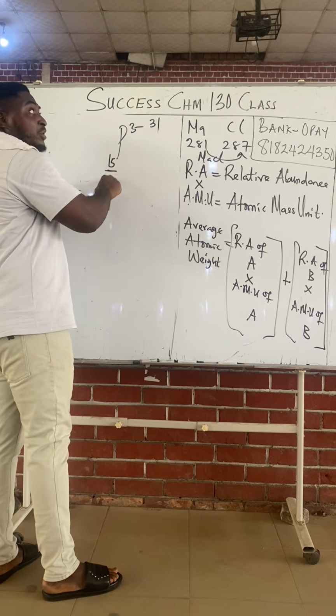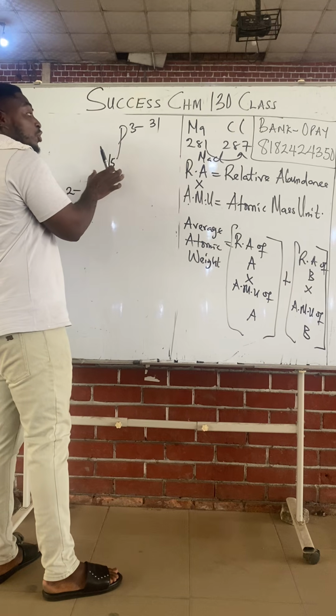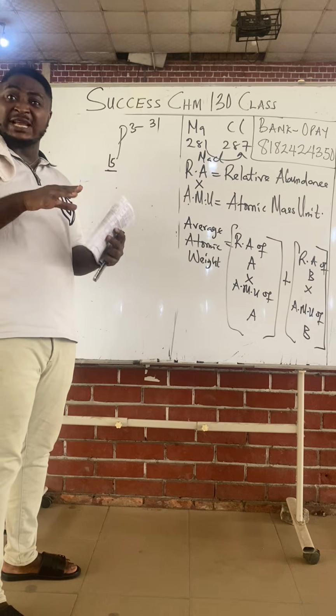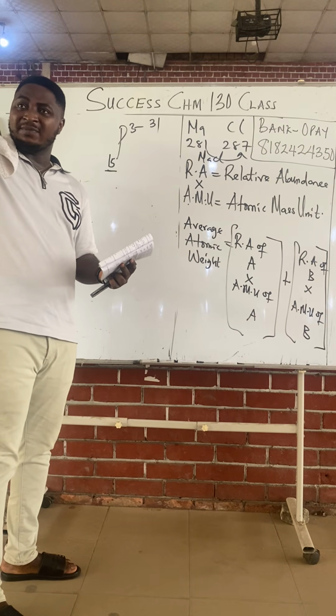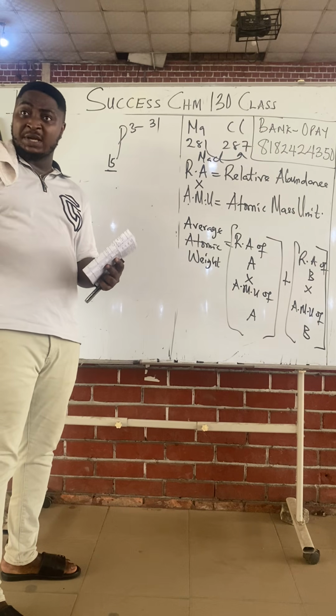If it's an odd number, you want to get the atomic mass, multiply it by 2 and add 1. The atomic number is easiest to know. If you can know the first 20 elements, you've gotten the atomic number, right? Hydrogen, 1. Helium, 2. Lithium, 3. Beryllium, 4. If you can arrange them in that pattern, you've gotten the atomic number.